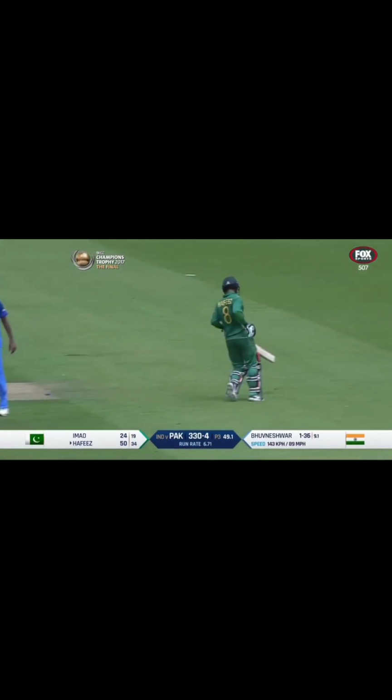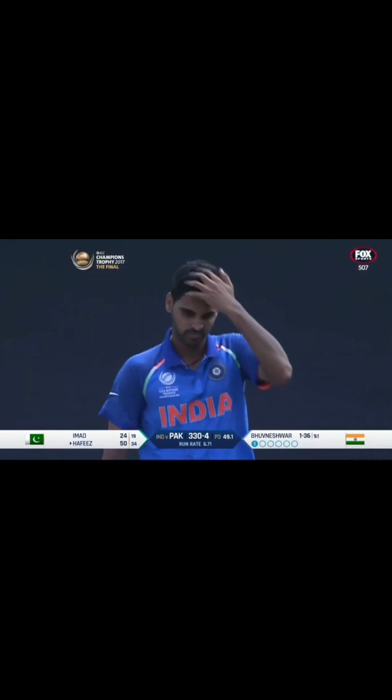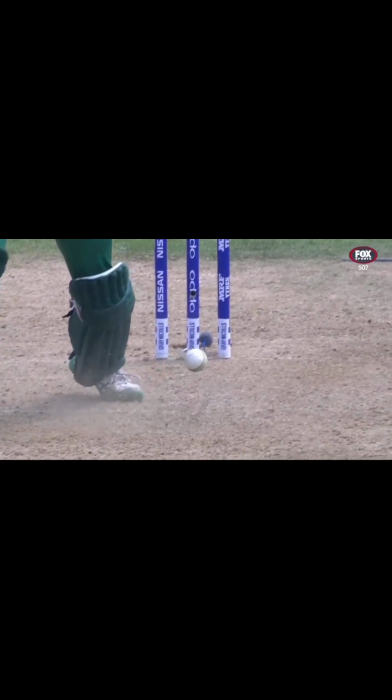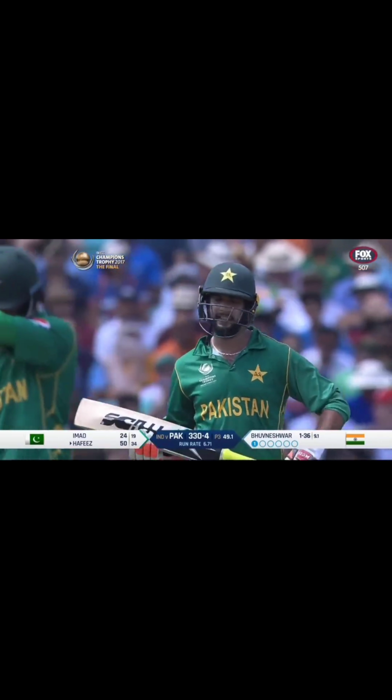Oh, excellent yorker. This is brilliant from Bhuvneshwar Kumar. On target, full of length. Yeah, that's great skills from the Indian opening bowler. Have a look at this. The release and the seam is perfect. Look at the line and length. It's hitting the crease line. It's hitting the base of the middle stump.